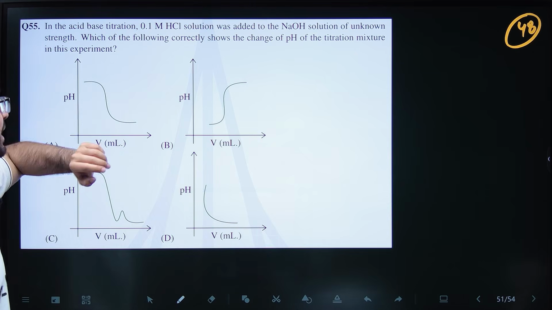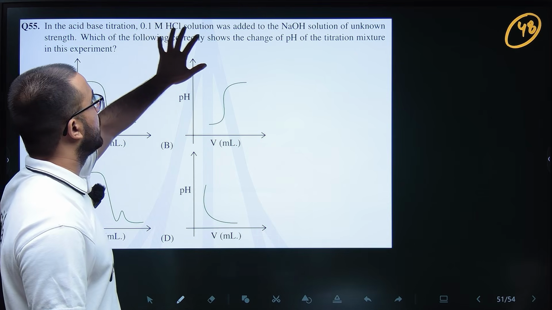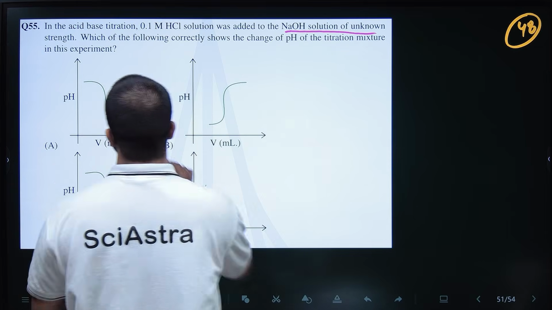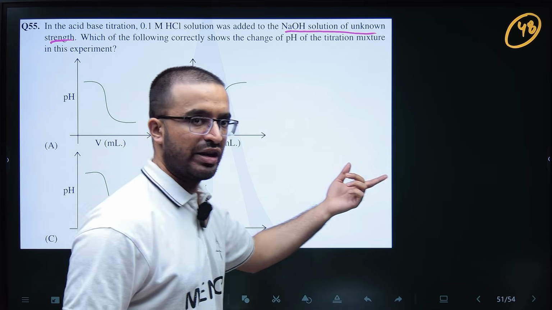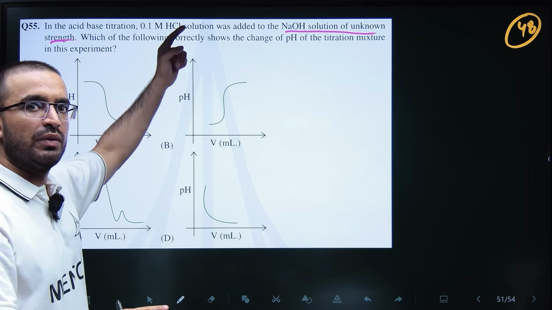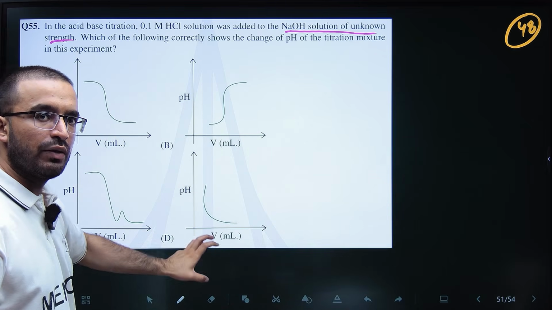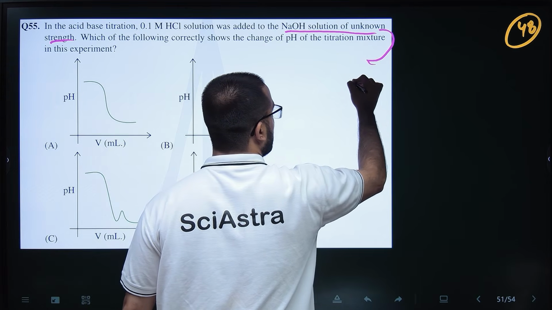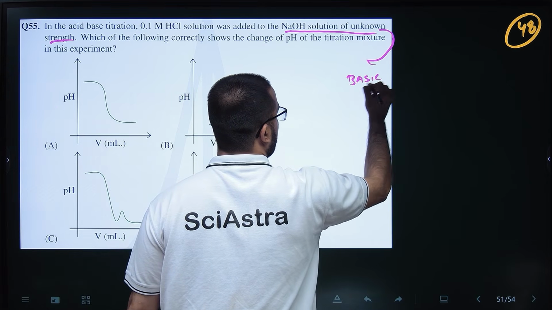So basically here an acid-base titration is happening. So 0.1 molar HCl solution is added to NaOH solution of unknown strength. Anything of unknown strength is in the conical flask, and the known strength solution will be added from the burette. So in the conical flask, NaOH was there, so it was basic in the starting.